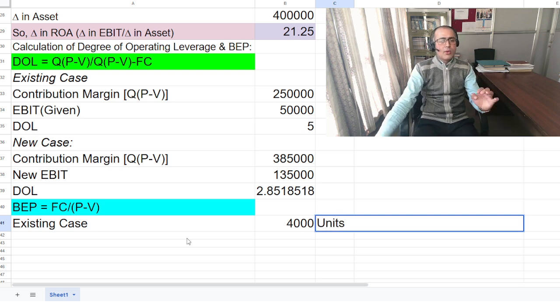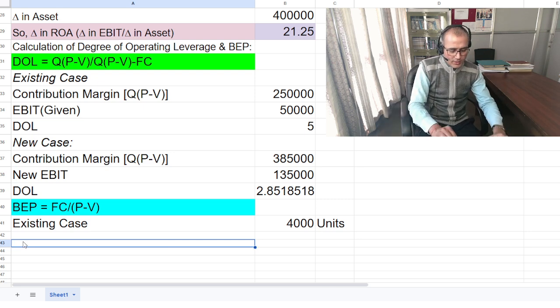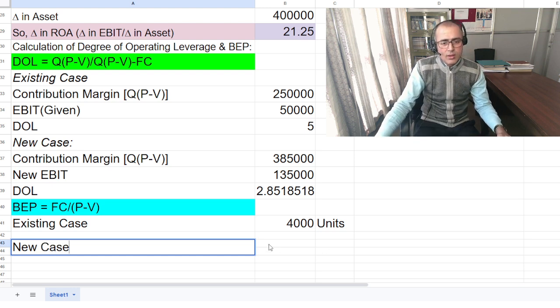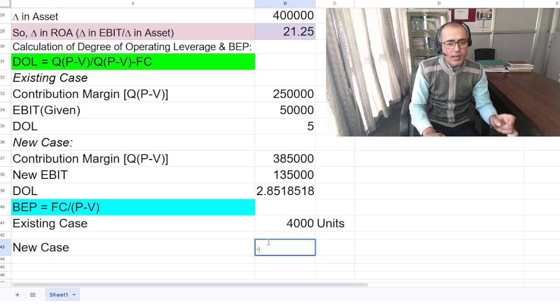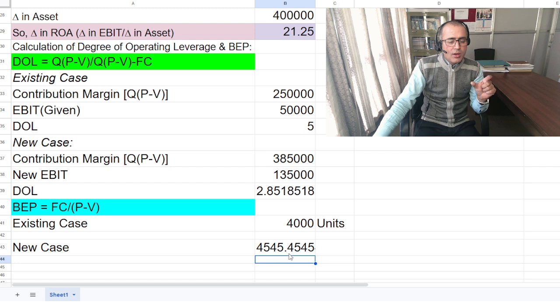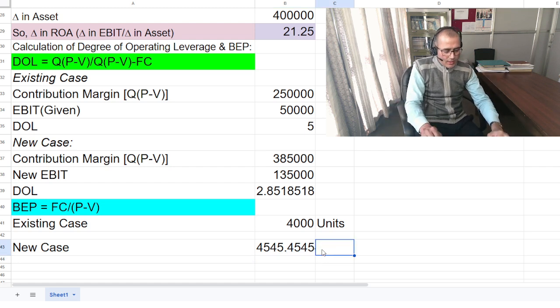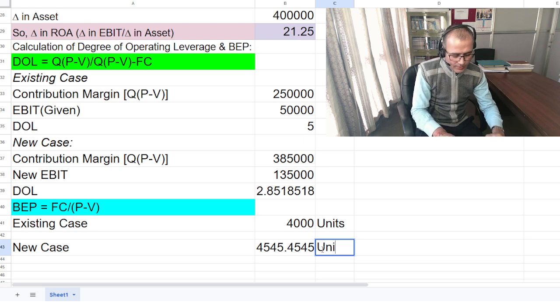Now for the new case, what about our break-even point again? Fixed cost, now this is 2,50,000. You have to just change the figure. Now this 95 minus 40. Okay, this will be approximately 4,446 units.